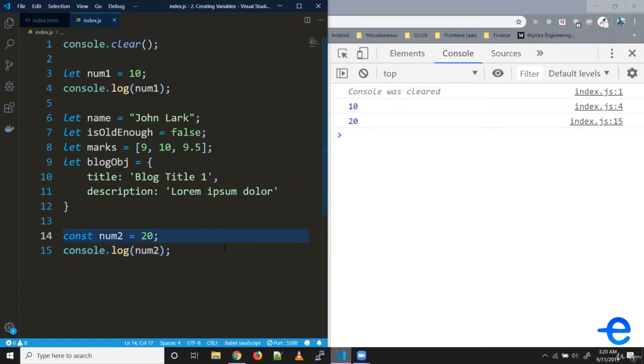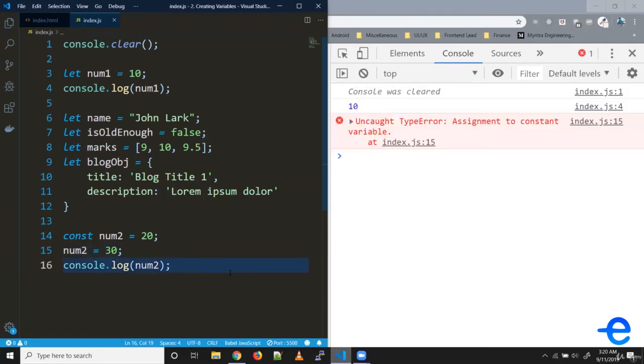Now, as I mentioned earlier, variables created using const cannot be updated after the initialization. So if I try to do something like this, this should give me an error. Let's give it a try. As you can see, it's giving us an error: assignment to constant variable. So we cannot do this.